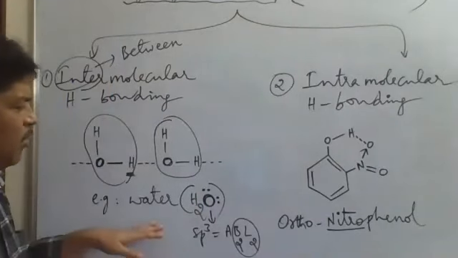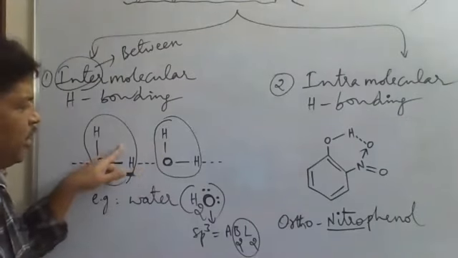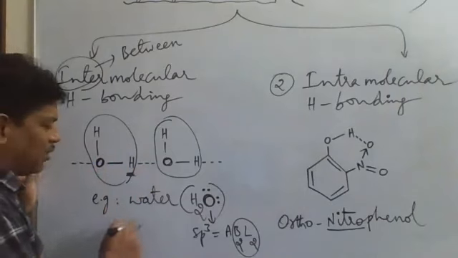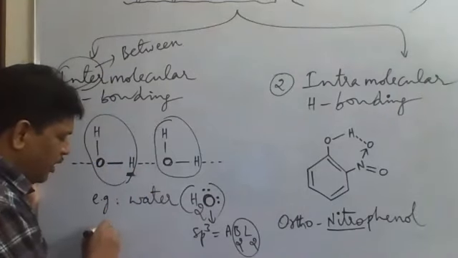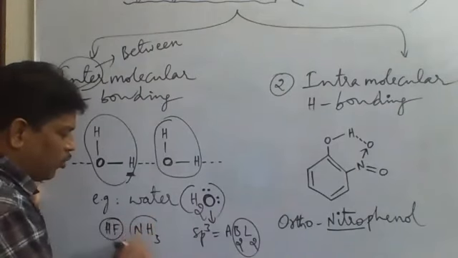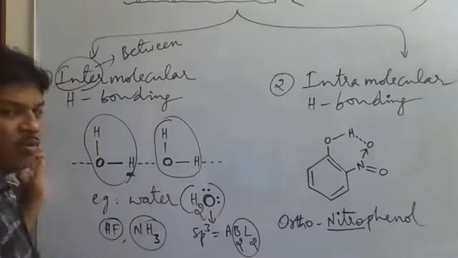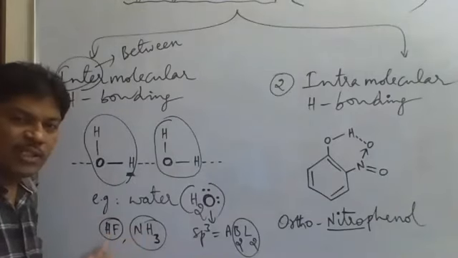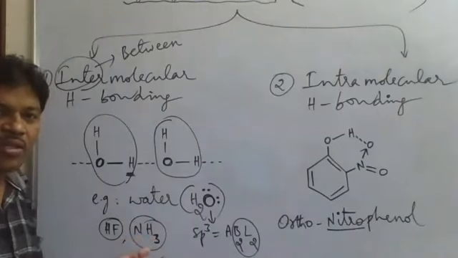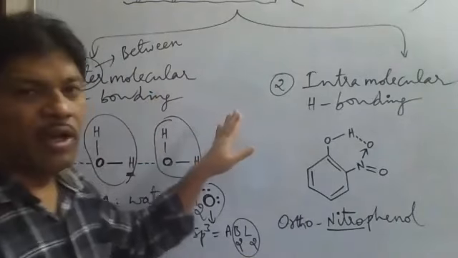So next, here inter means between molecules. This type of hydrogen bonding is called intermolecular hydrogen bonding. The example we have taken is water. We also have other examples: HF, hydrogen fluoride, and NH3, ammonia. In these molecules also, intermolecular hydrogen bonding will be there, between HF molecule and HF molecule, and between NH3 molecule and NH3 molecule. So it is hydrogen bonding between the molecules, that is intermolecular hydrogen bonding.